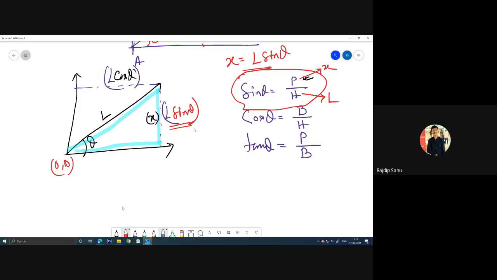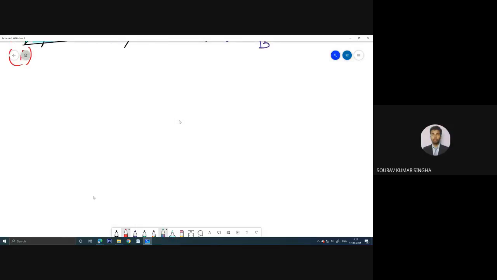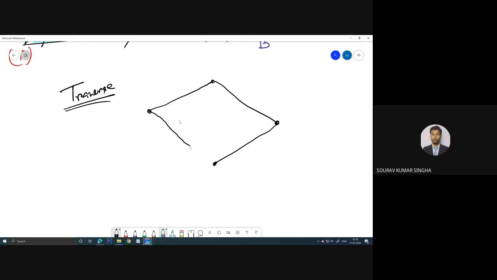Yes sir. Okay okay okay, so now I will come to the traverse. Suppose I am in the traverse, suppose I have made a traverse, suppose this is A, this is B, this is C, and this is D. Understand this part carefully. Remember. Now, what happens when you do the traverse?